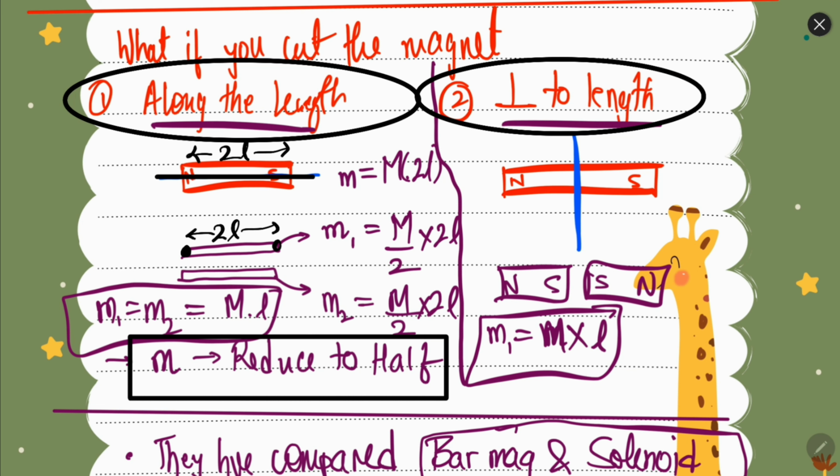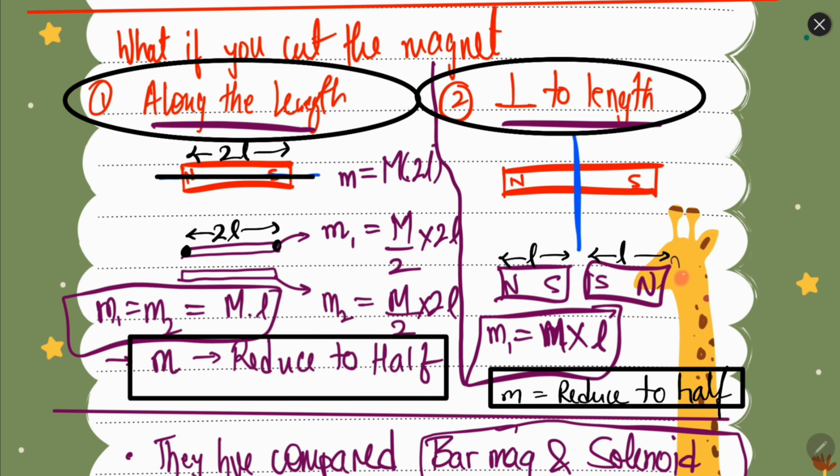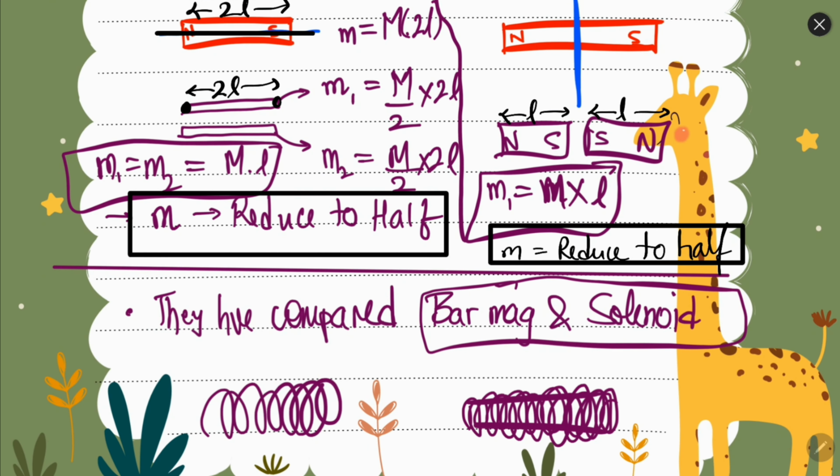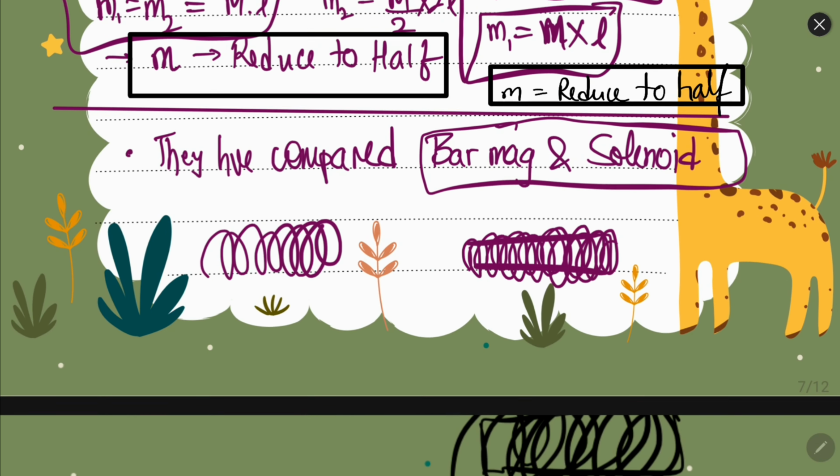But if you cut perpendicularly, what will happen? The length will become half, but the strength will remain the same because it is as it is. So again the magnetic moment will reduce to half because of the change in the length. So in both cases magnetic strength reduces to half, magnetic dipole moment reduces to half.